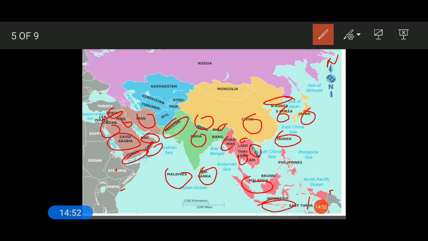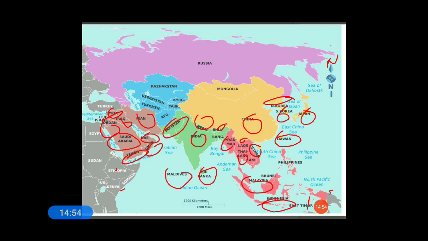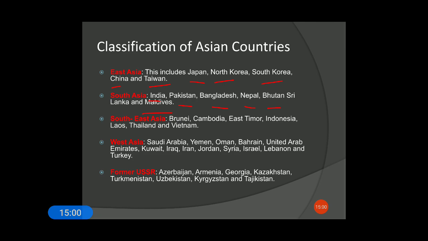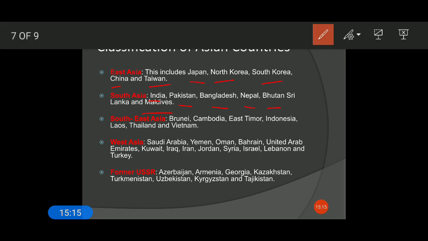And the countries that lie in the former USSR, they are Kazakhstan, Uzbekistan, Azerbaijan, Armenia, Georgia, Turkmenistan, Kyrgyzstan, and Tajikistan. These are the countries that were a part of the former USSR.